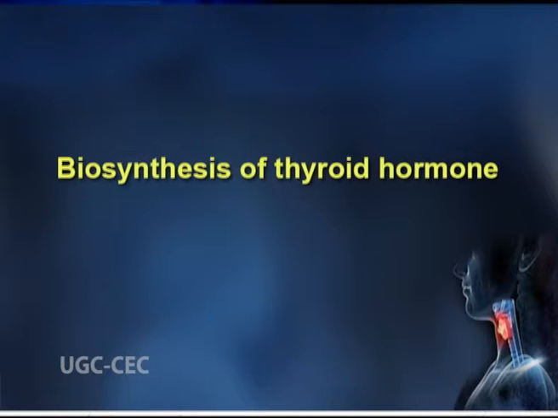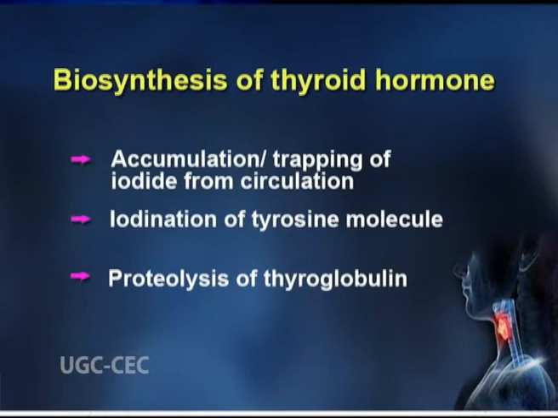Biosynthesis process is comprised of three phases. The first one is accumulation or trapping of iodide from circulation, then iodination of tyrosine molecule and proteolysis of thyroglobulin. Let us understand the three processes in detail.